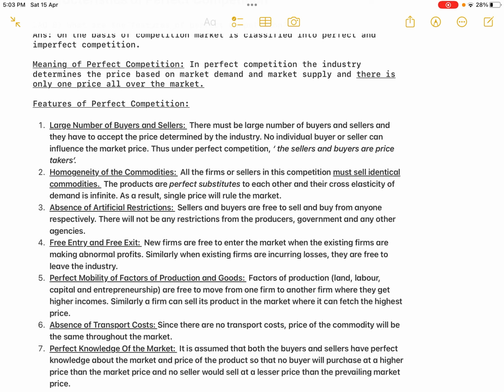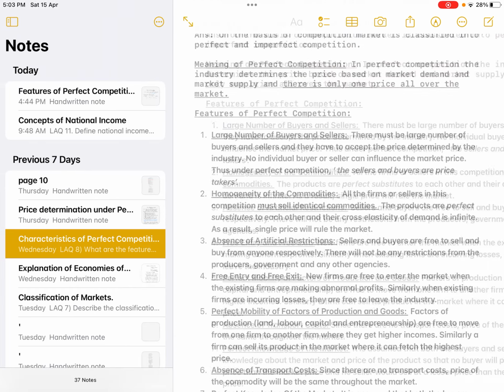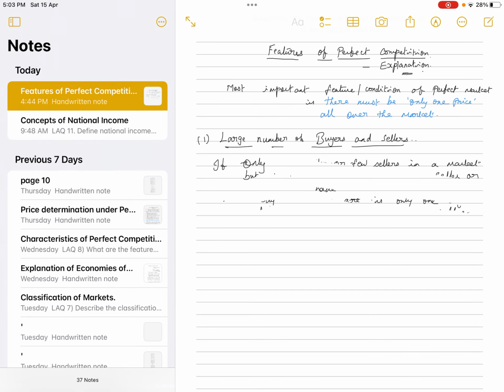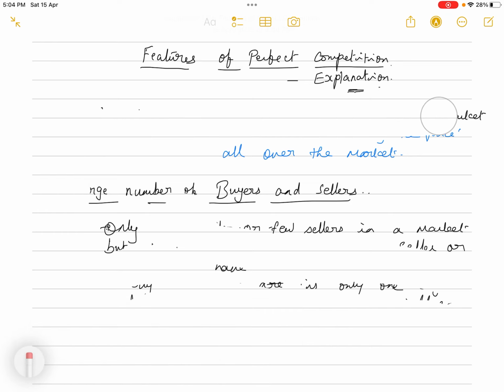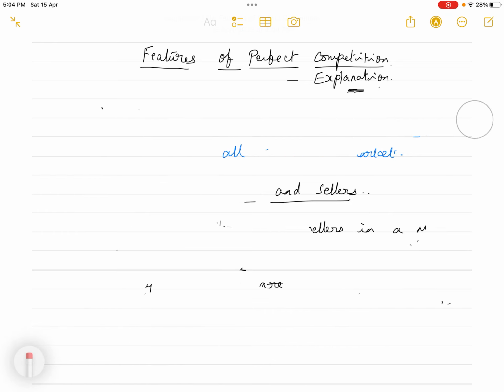So when the price is very high, then the sellers will make extra profit. At that time, new firms will enter into the market, then the supply will increase, the price comes down, and all the sellers will be making only normal profits. And if the demand is not there, then the sellers will be incurring losses. So if some of the firms leave the industry, again the supply will come down and all the sellers will be making only normal profits. So I can explain to you with the help of a diagram. It will be easy for you to understand.